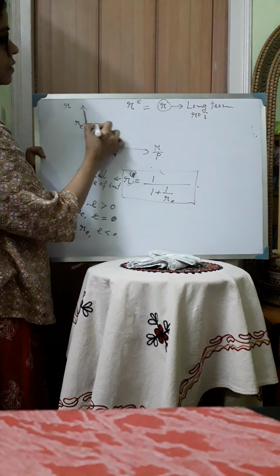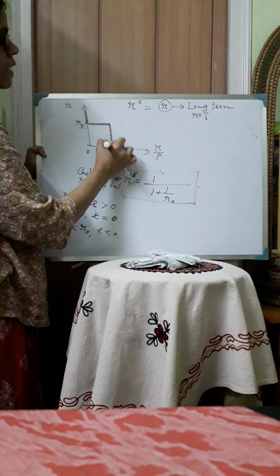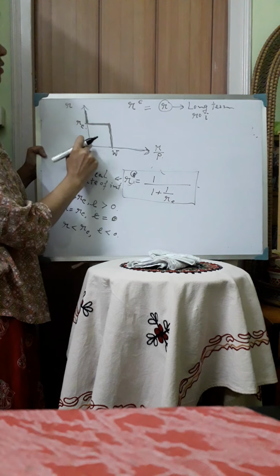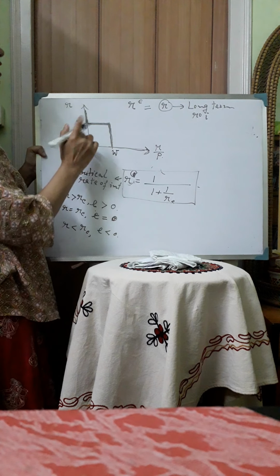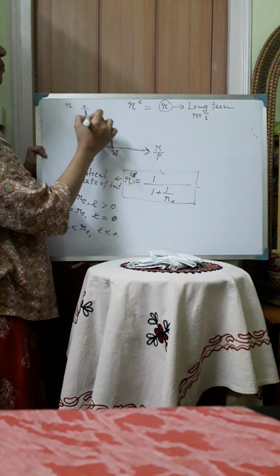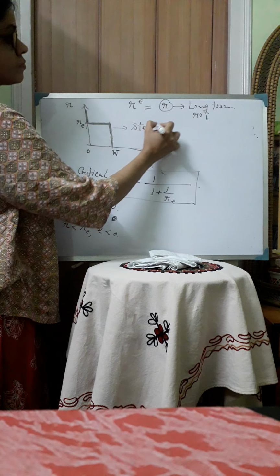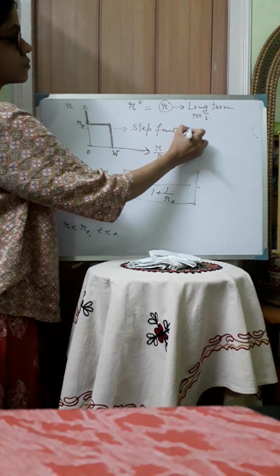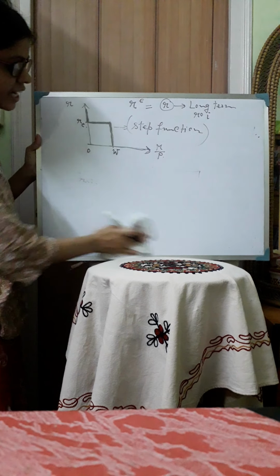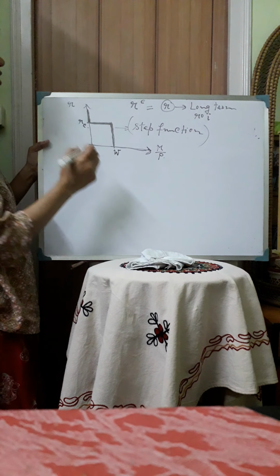So this is the individual demand curve for money for the regressive expectation model. So in this model, we get a money demand function for a particular individual as a step function. So this is a step function. Now from here we can find out the aggregate demand for money in the regressive expectation model.